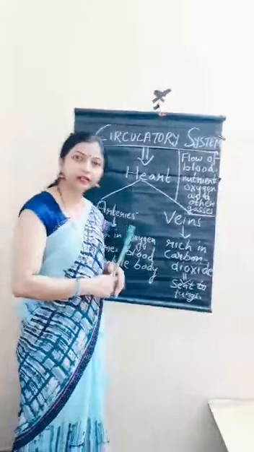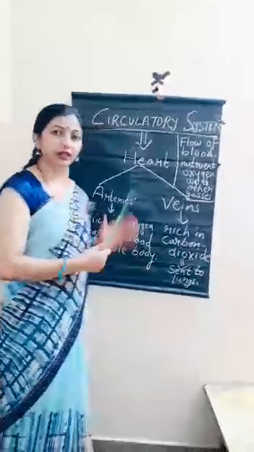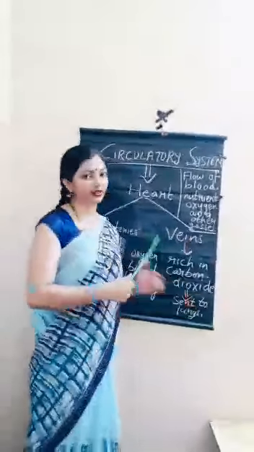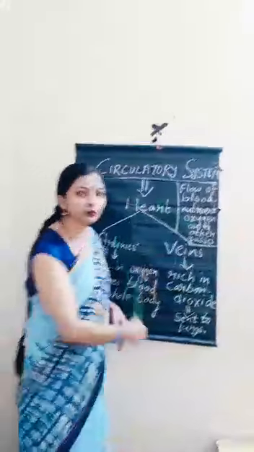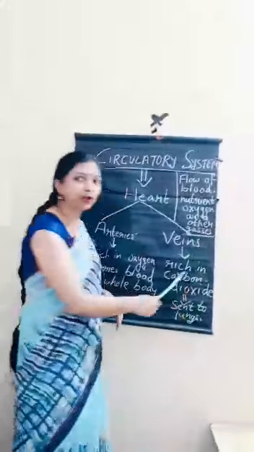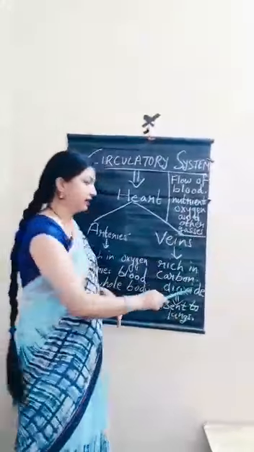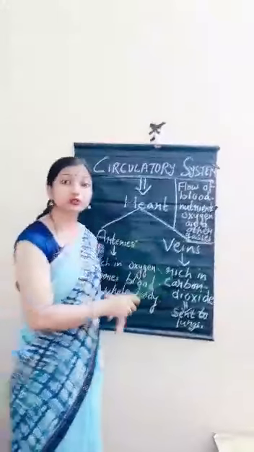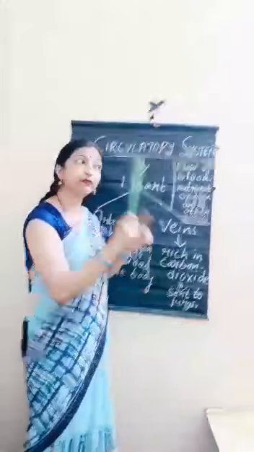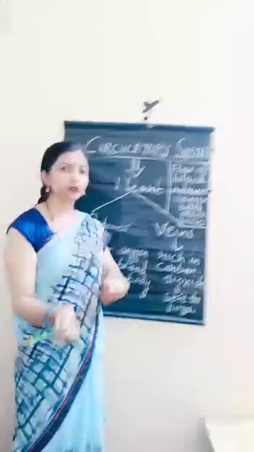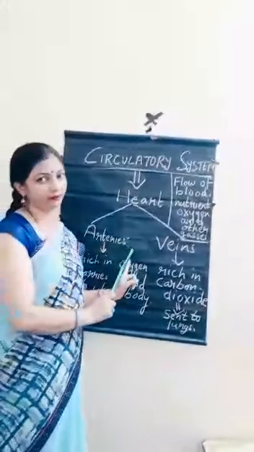Is it clear? Now we come to veins. They are the opposite of arteries. The arteries are supplying oxygen to the whole body, and what are veins doing? They are carrying gas which is rich in carbon dioxide from the body back to the heart.